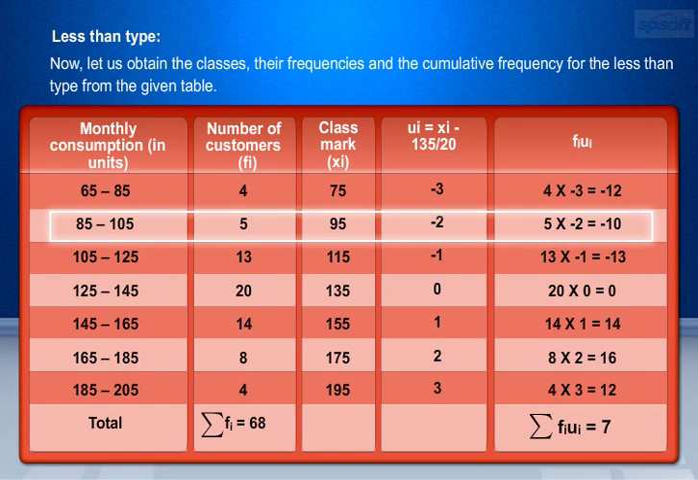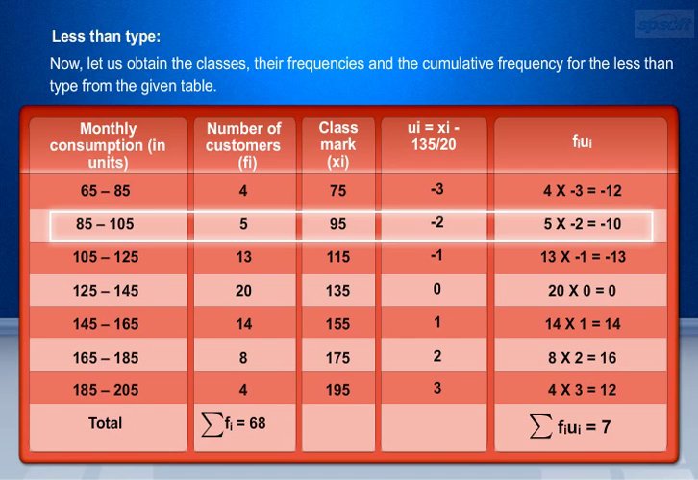Since fi equals 5, this is equal to minus 10. Let us consider class interval 105 to 125. Here, xi equals 115. Then ui equals (115 minus 135) by 20. This implies that ui equals minus 1, and fi equals 13, therefore fi ui equals 13 into minus 1. This is equal to minus 13.